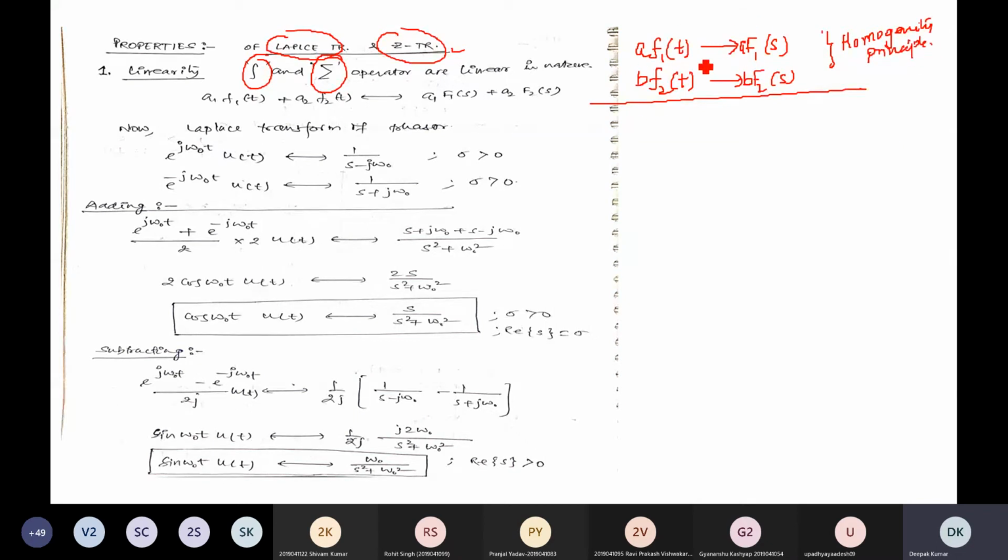And if you take the addition of this, a f1 of t plus b f2 of t, the Laplace transform of this term will be a F1 of s plus b F2 of s, and this is called superposition.